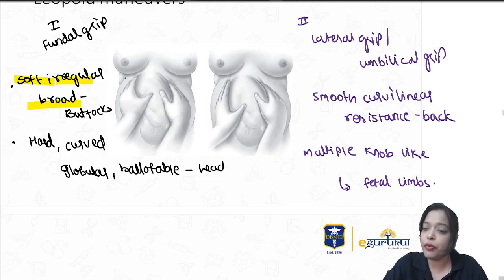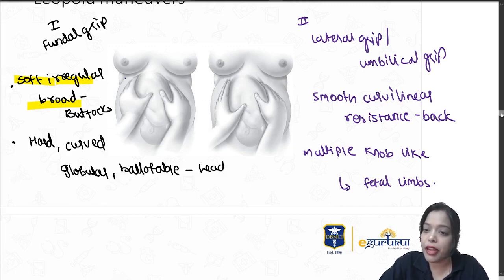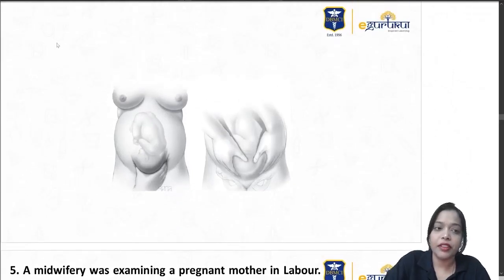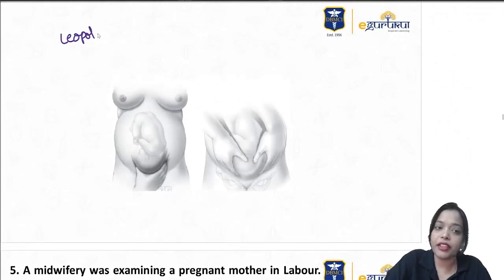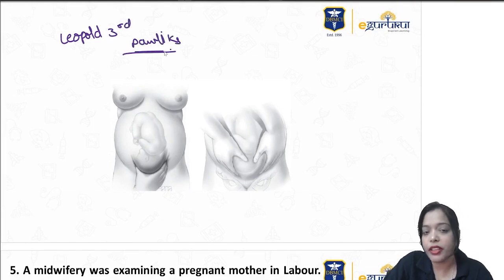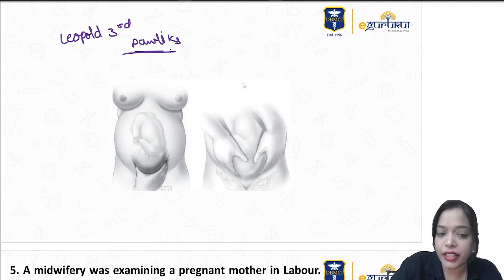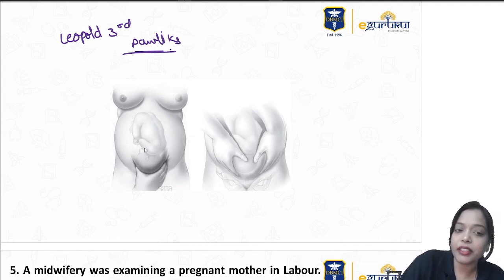Next, the third Leopold maneuver. The third Leopold maneuver is also called the Pawlik grip. It again confirms what the presentation is. If you feel something hard, globular, ballotable, it means it's the head.